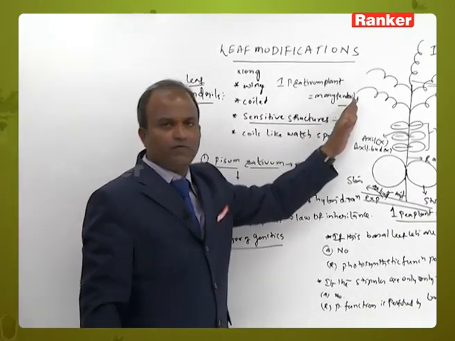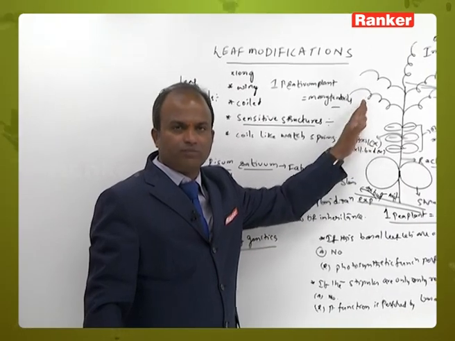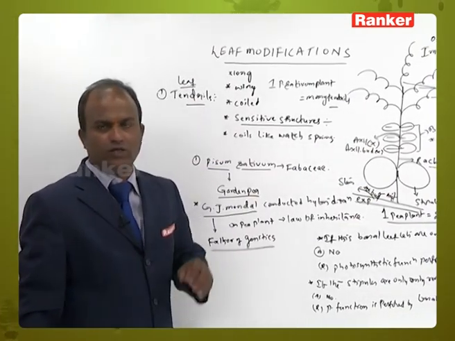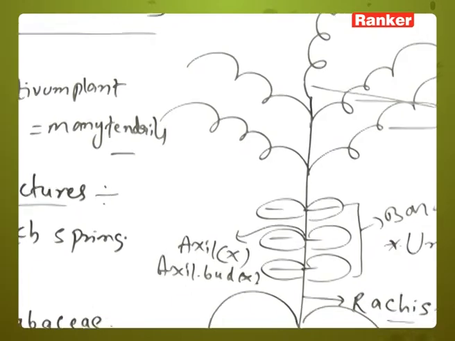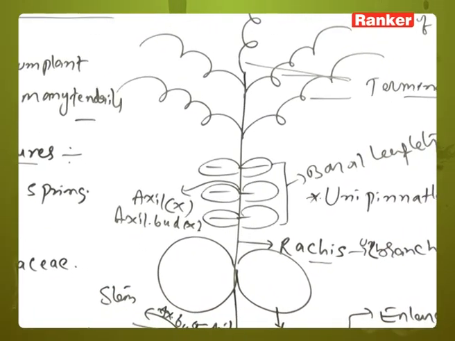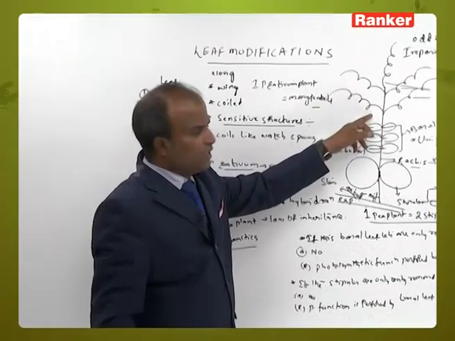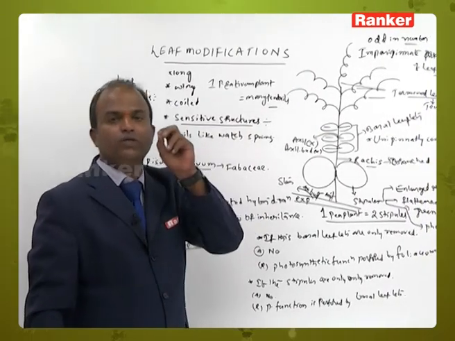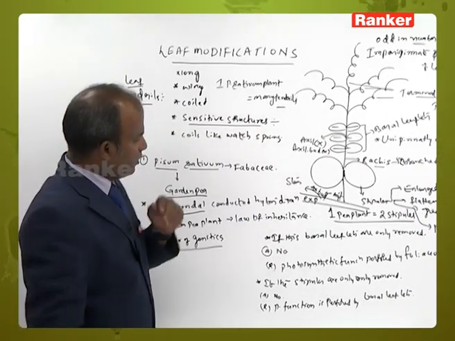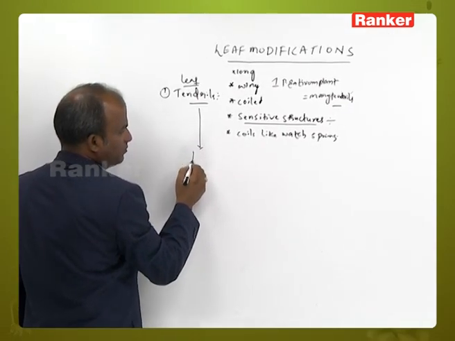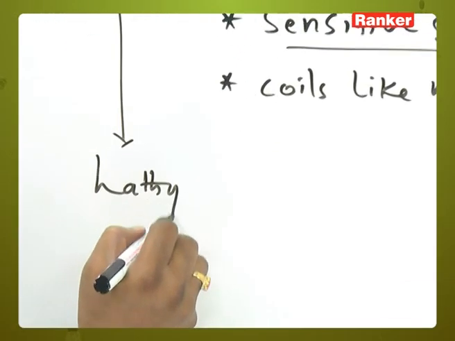Which leaflets are modified into tendrils? No, the basal leaflets are not modified into tendrils, but the terminal leaflets are modified into tendrils. And what is another example for this leaf tendril? That is Lathyrus sativus.